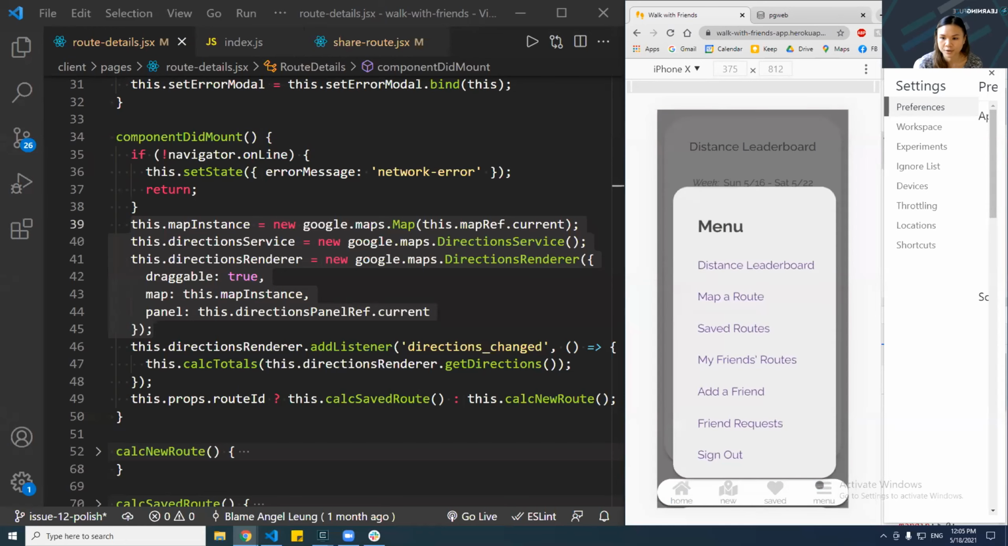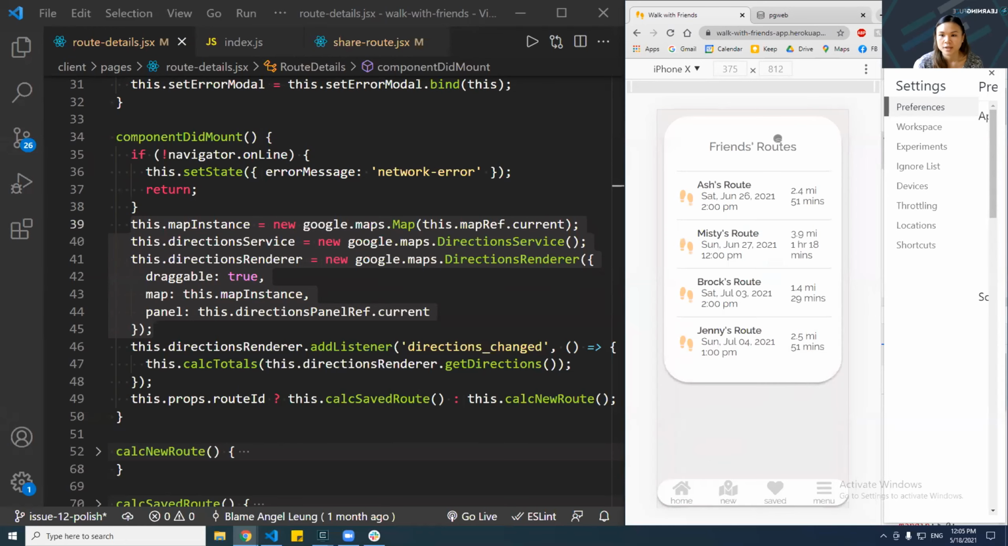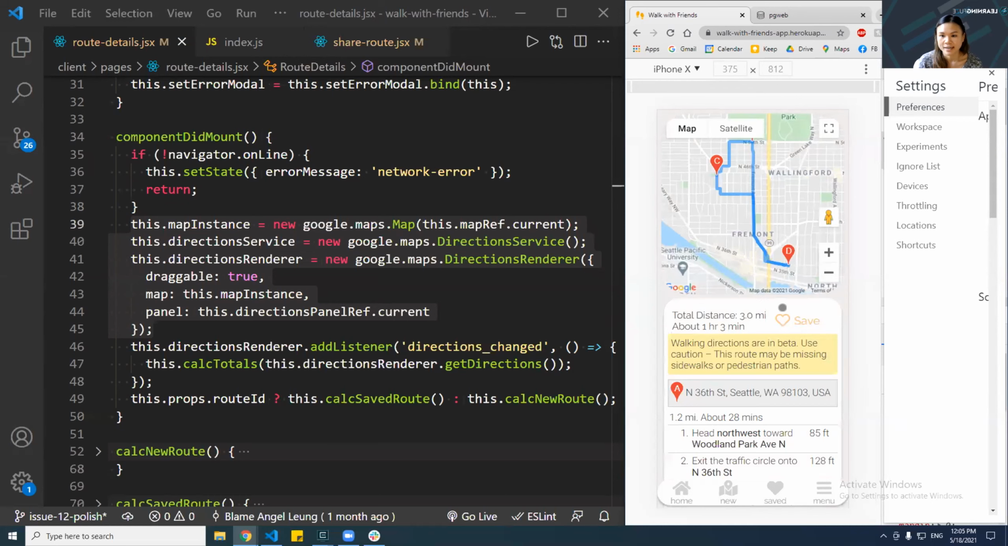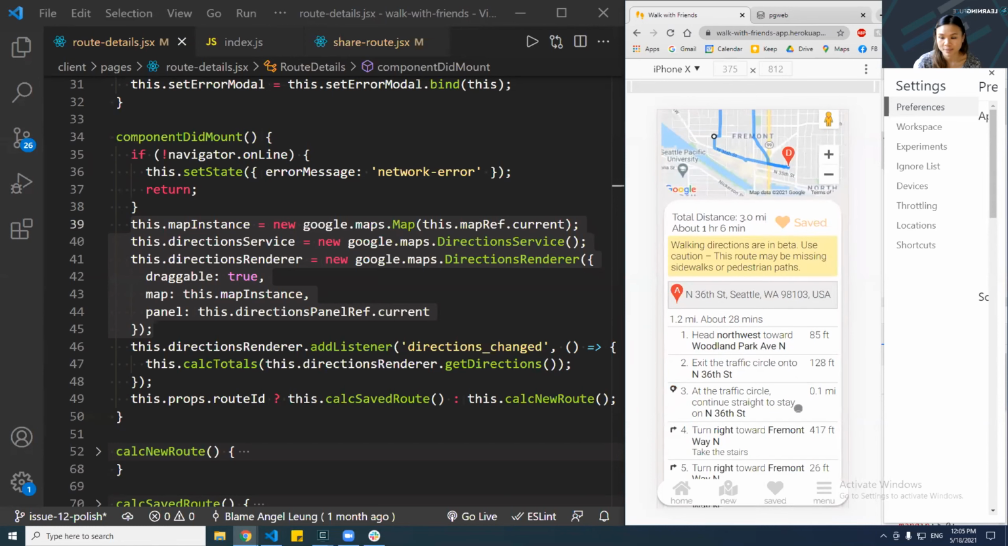The fourth page I want to go over is my friends routes page. So here's a list of all the routes that my friends have shared with me along with the proposed date and time. So if I click on one of these and I like this route, but I want to make it my own, I can drag here and save, and this will add it to my saved routes page.